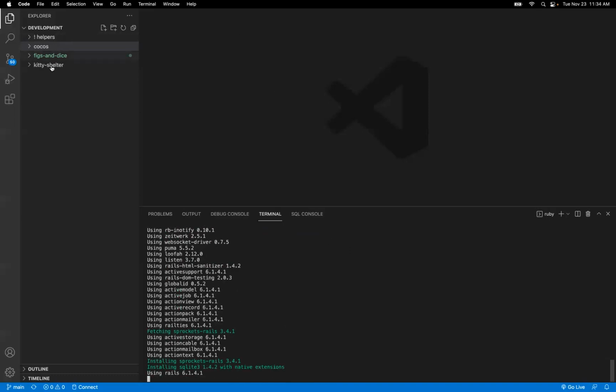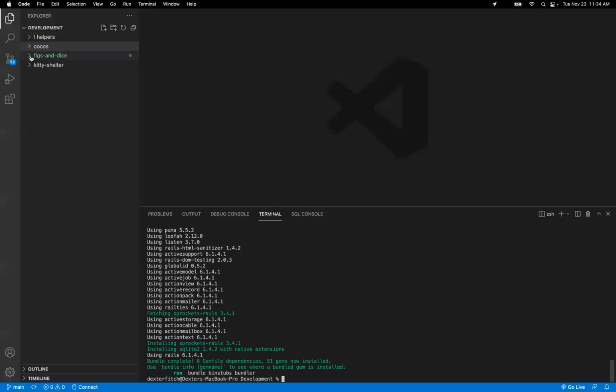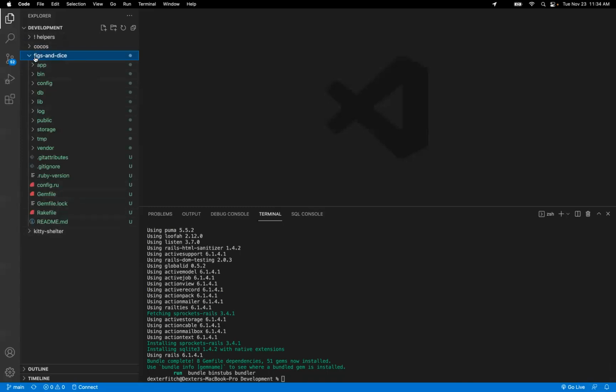All right, it's doing its thing. It's going ahead and installing the Gemfile. Okay, so we've got our new application, Figs and Dice.